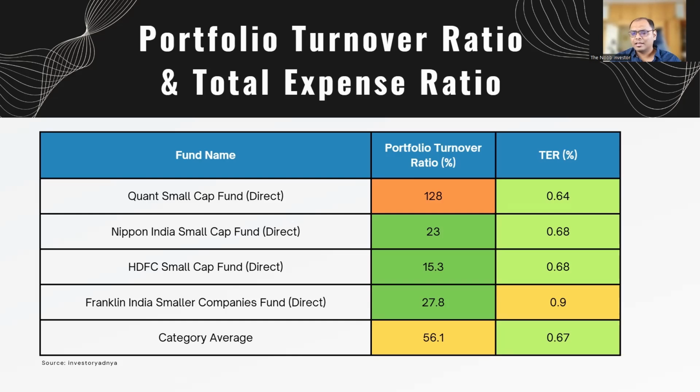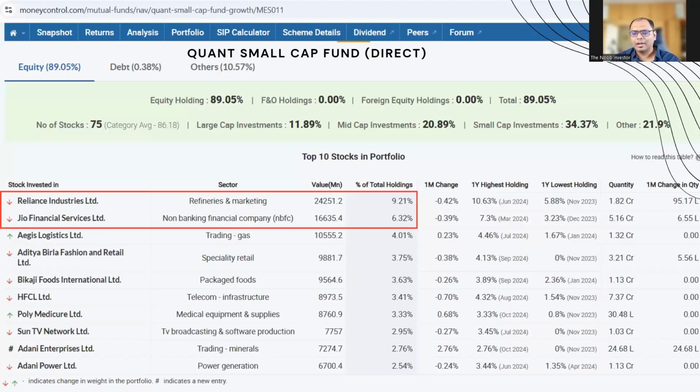Now, the last thing that I look for in these mutual funds is the top holdings. So let's say I'll take up the first two mutual funds here, which are Quant and Nippon, and see what the top 10 holdings of each of these funds are. So if you see here, this is for Quant. You see that the top two holdings are actually huge mega caps, Reliance and Jio Financials, which in terms of market cap are within the top 50, right?